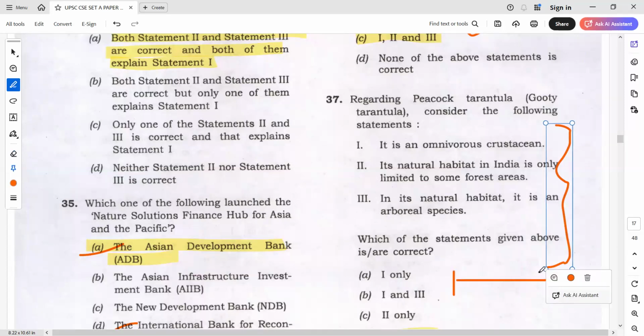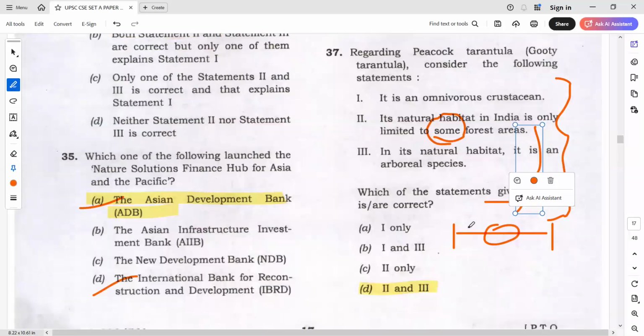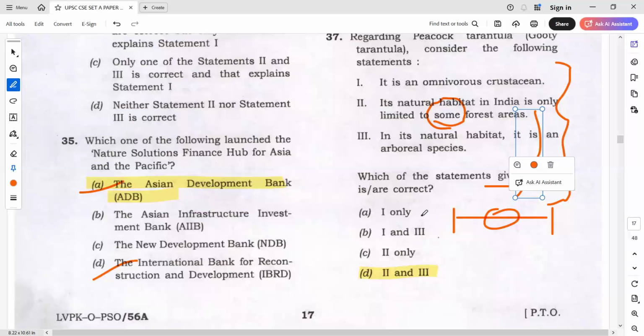In its natural habitat in India is only limited to some forest areas. Some forest areas. Is it a middle statement? So can I say more or less relatively 2 has to be selected? Okay, relatively 2 has to be selected. So again, statements questions will go for only 2. So here 2 is selected. So will you go with 2 only or 2 and 3? Only 2. We discussed about only 2 also.